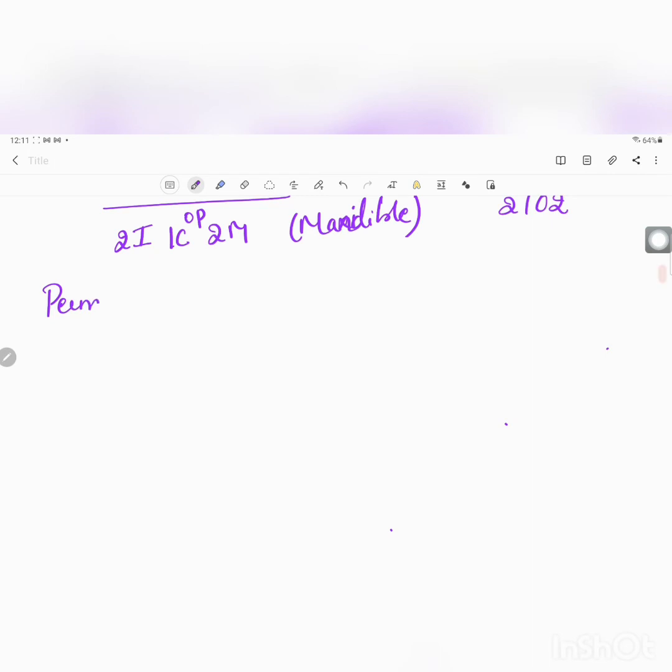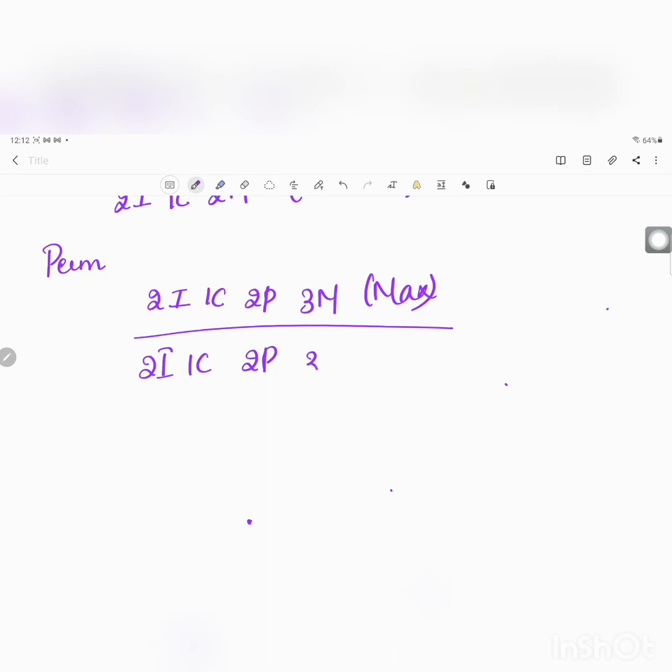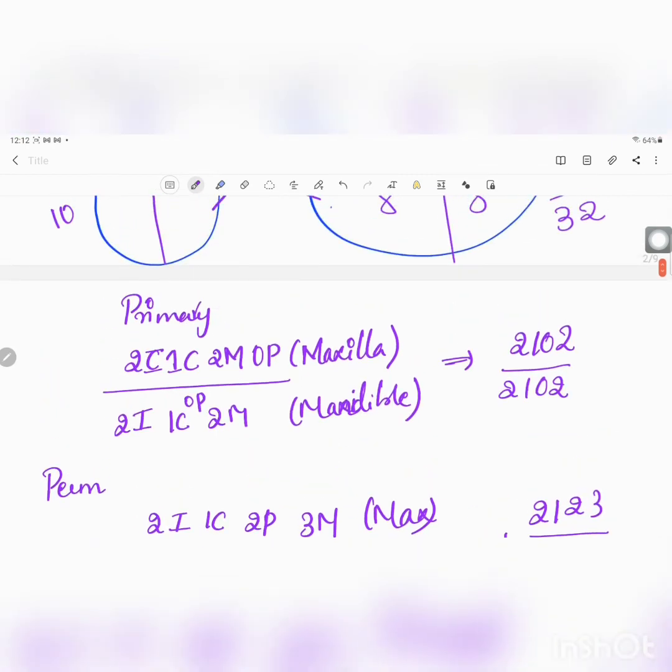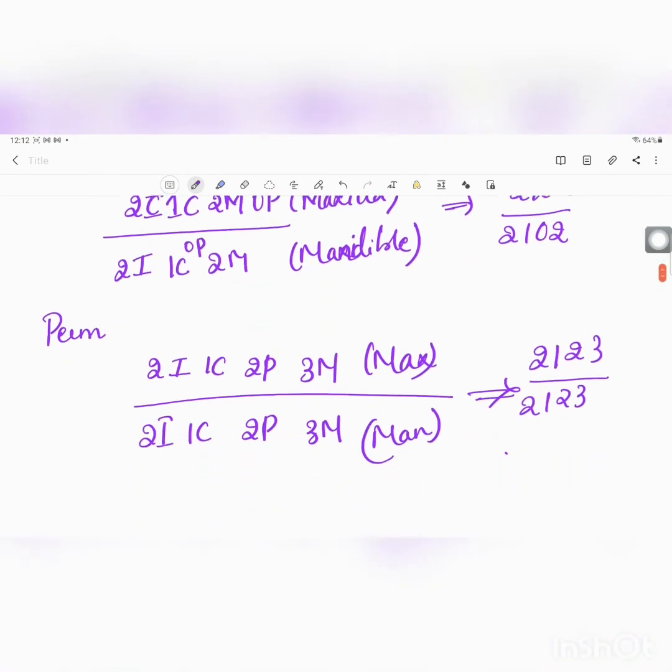Whereas in the permanent dentition, the formula here is 2 incisors, 1 canine, 2 premolars and 3 molars. This is in the maxilla. Whereas same in mandible, right? 2 incisors, 1 canine, 2 premolars and 3 molars. It is seen in mandible. So formula here is 2123 by 2123. This is the formula given for the permanent dentition, and 2102 is the formula given for the primary dentition.